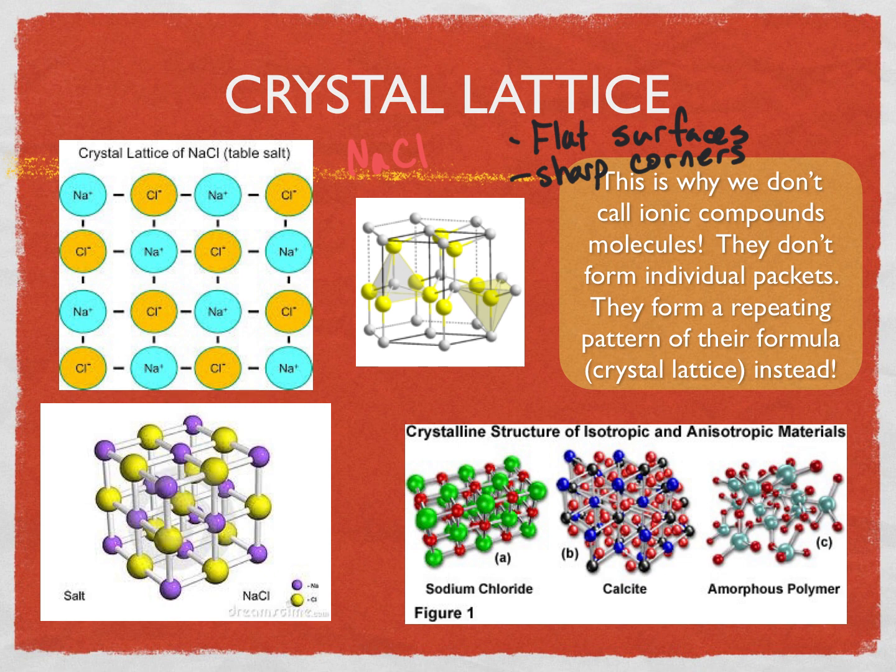But that's why we don't call ionic substances molecules. Rather, we call them crystal lattices, or we use a generic term called a compound. They form repeating patterns of their formula, so they don't just stand alone as individual packets.